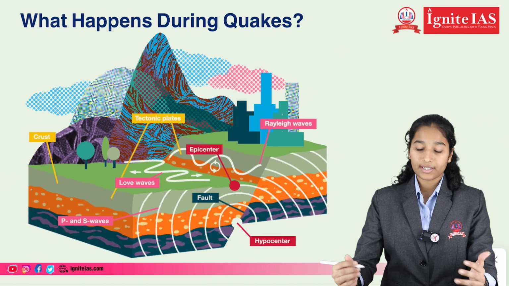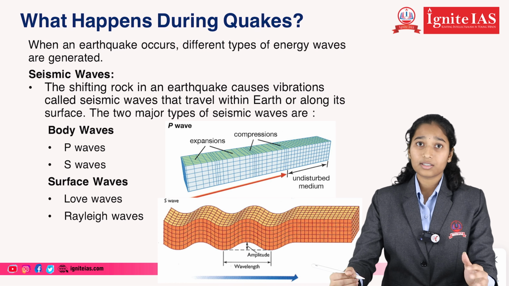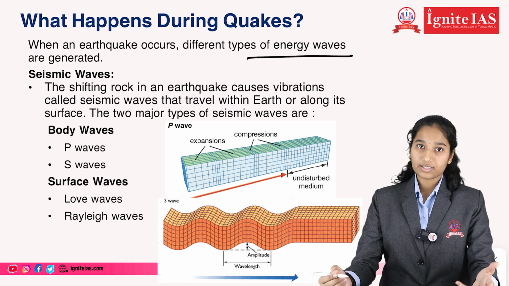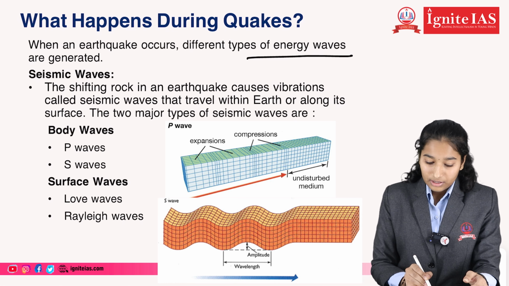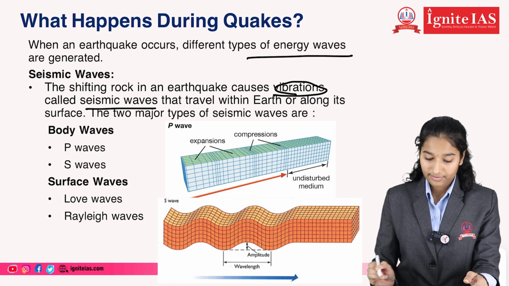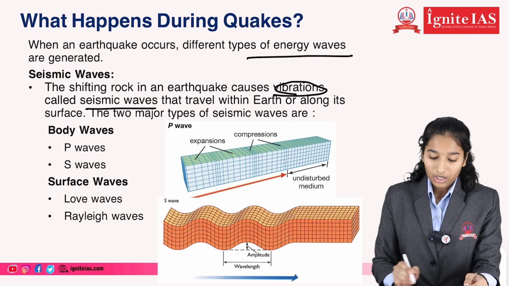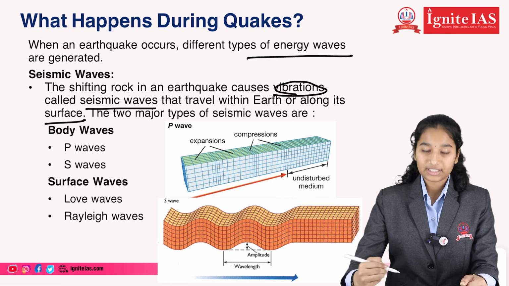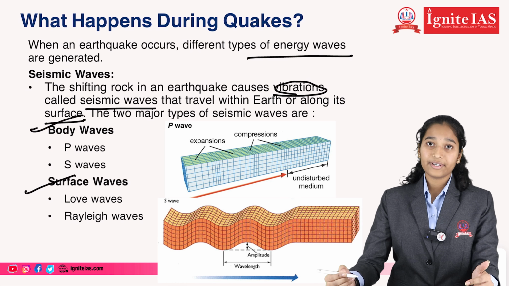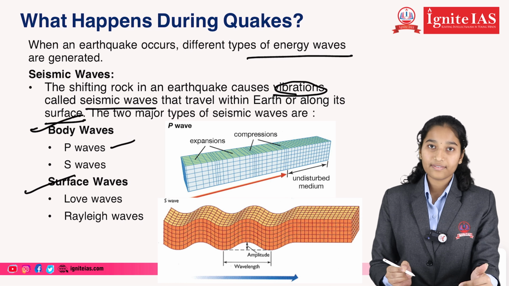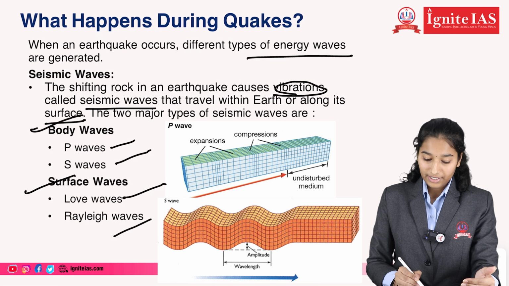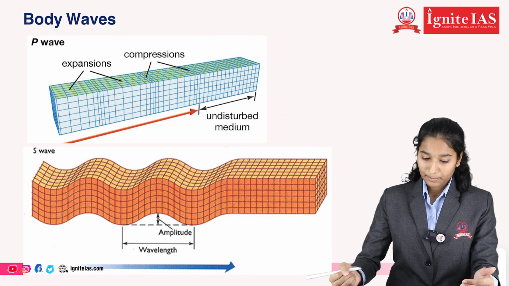So, what happens during an earthquake? When an earthquake occurs, different types of energy waves are generated. These waves are called seismic waves. The shifting rock in an earthquake causes vibrations called seismic waves that travel within the Earth or along its surface. The two major types of seismic waves are body waves and surface waves. Body waves are subdivided into P waves and S waves. Surface waves are subdivided into Love waves and Rayleigh waves.